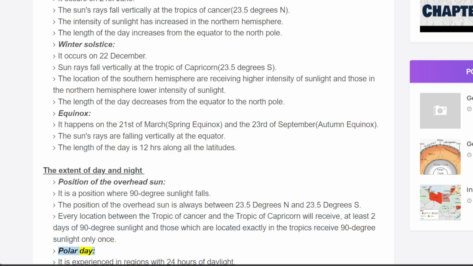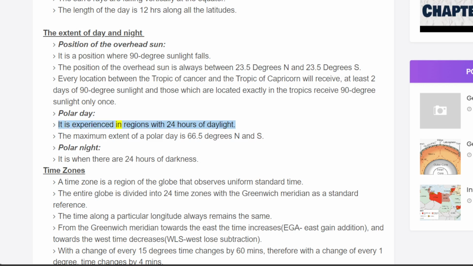Polar day. It is experienced in regions with 24 hours of daylight. The maximum extent of a polar day is 66.5 degrees north and south. Polar night. It is when there are 24 hours of darkness. Time zones.